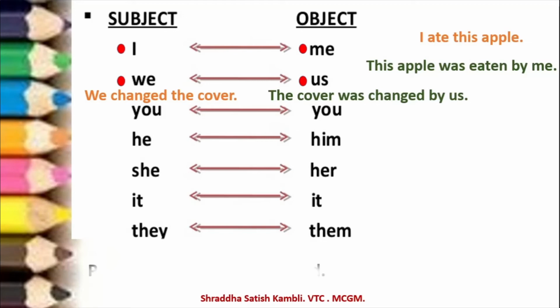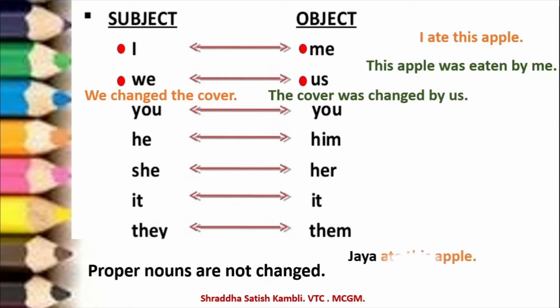Let us talk now about the proper nouns. If they are proper nouns, of course they will not change. Okay, let us take an example. See, if it is Jaya ate this apple, so the sentence will change as, this apple was eaten by Jaya. So see, Jaya is not changing. It is not becoming him or her.